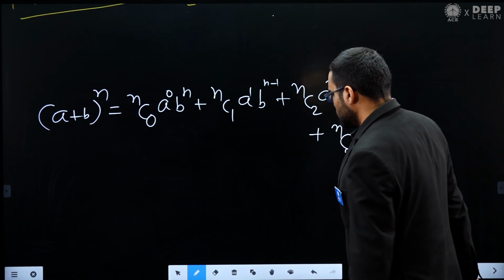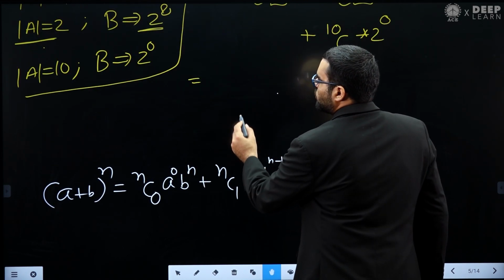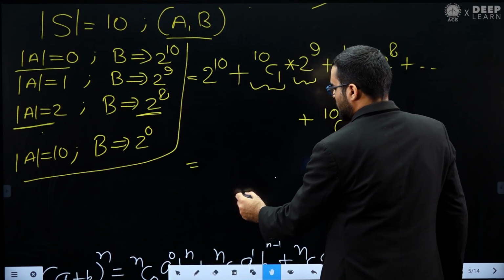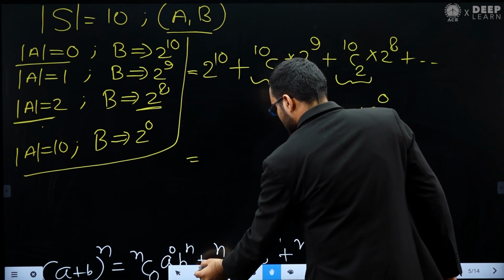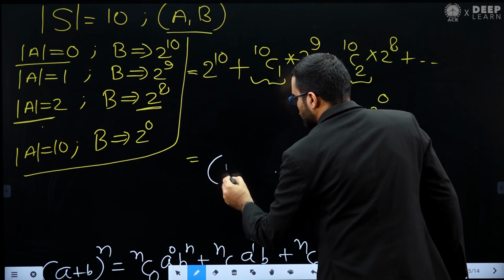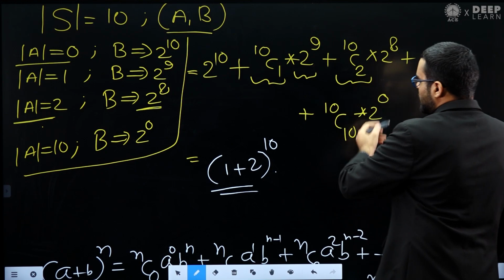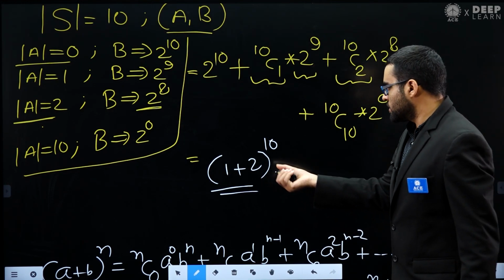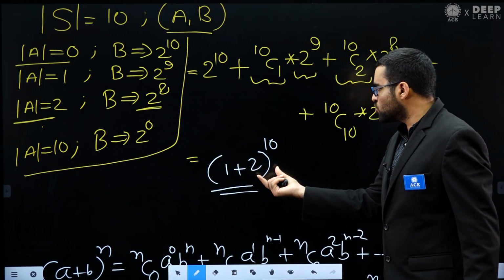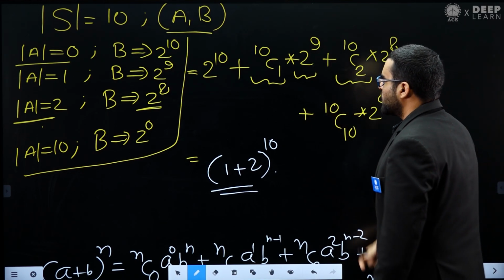We can apply the binomial theorem here. This is the expansion of (1 plus 2) power 10, because we go from 10C0 to 10C10.